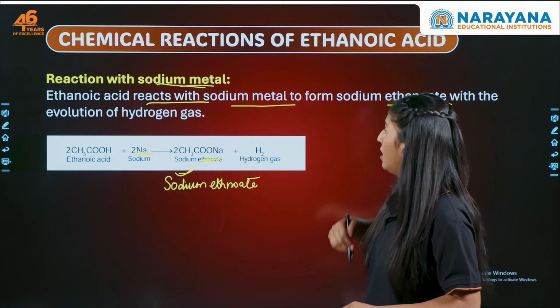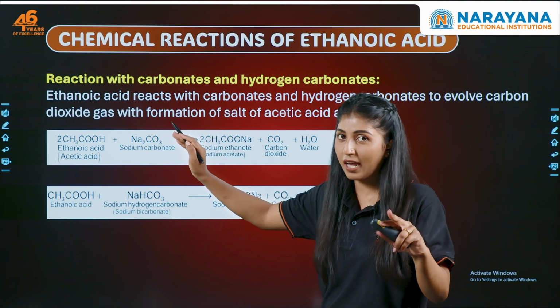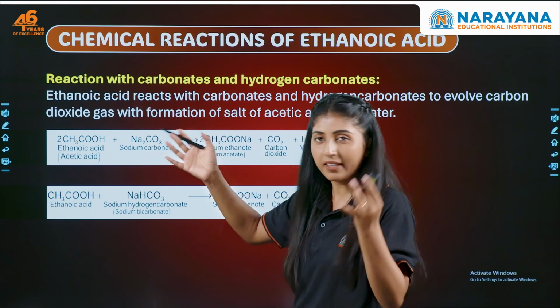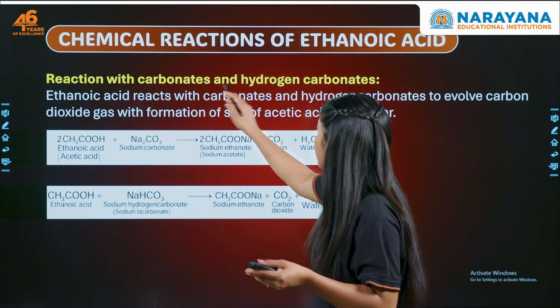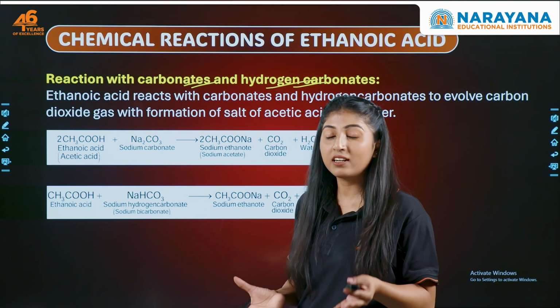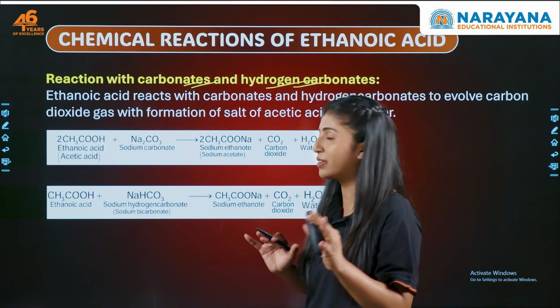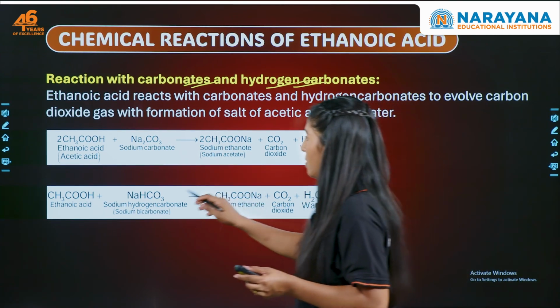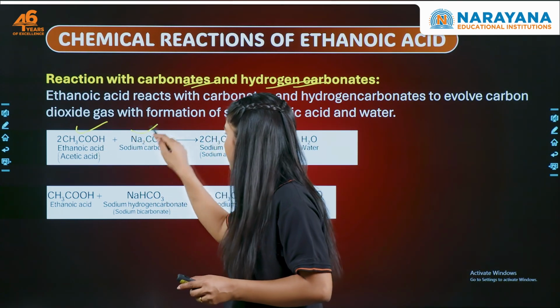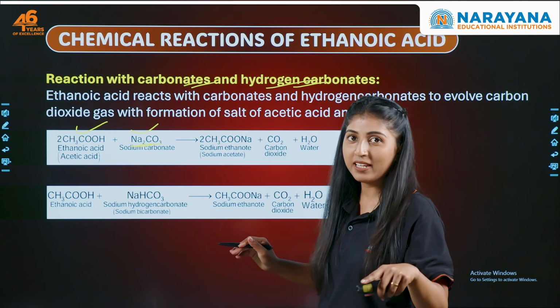Now, let's talk about the other reaction. Here we have a carboxylic acid that is nothing but an acid. It will react with carbonate and hydrogen carbonate to form salt, and this reaction is accompanied by evolution of CO2 gas, right? So here we have the acid, and here we have sodium carbonate. What is it? Think about it and tell me in the comment section.